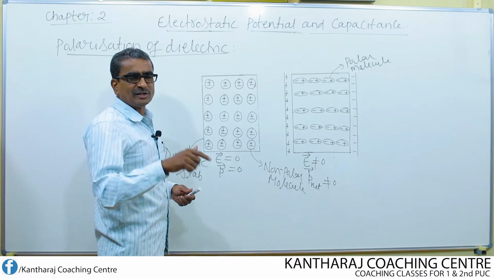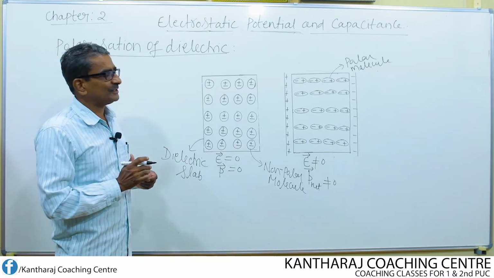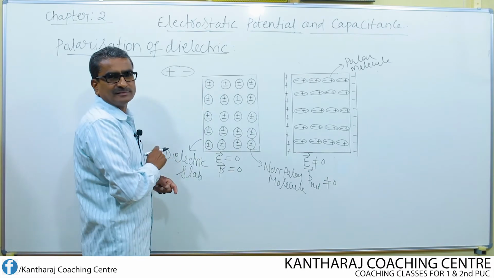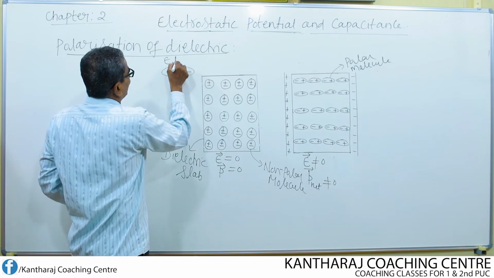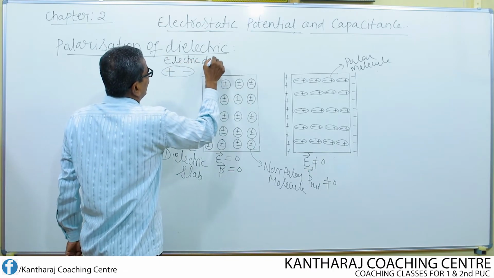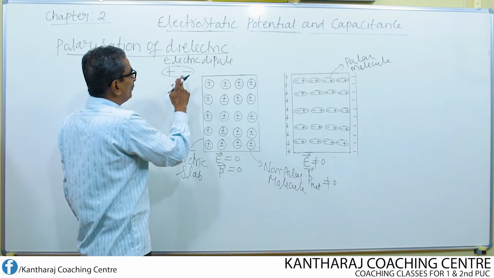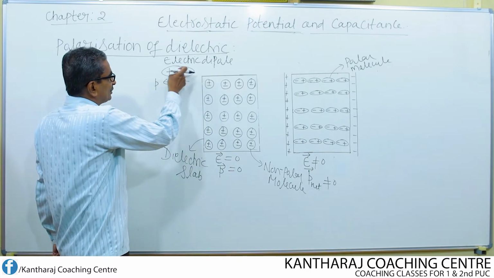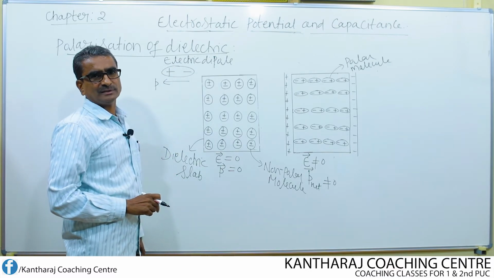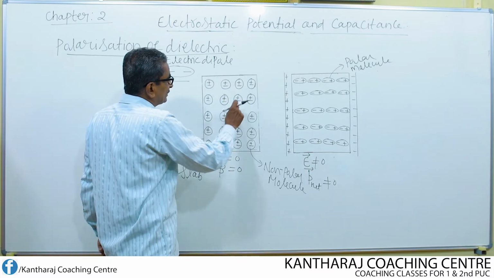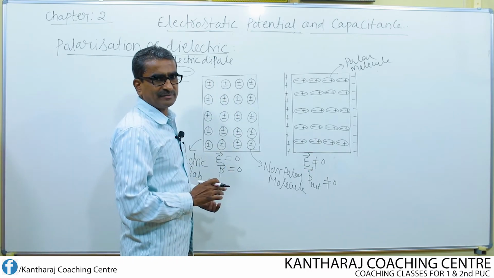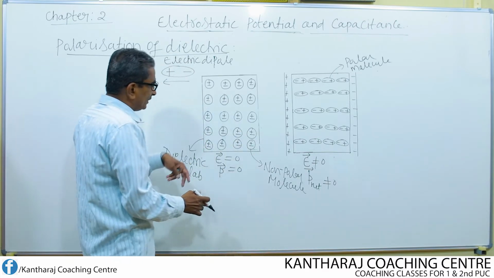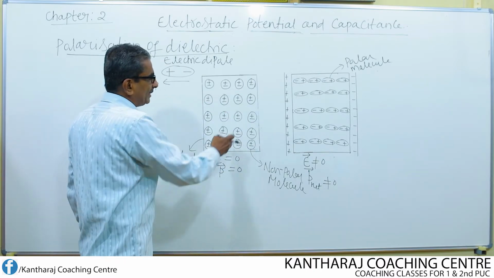For a molecule to possess a dipole moment, the positive and negative charges of that molecule should get separated like this. Now this acts as an electric dipole. If this acts as an electric dipole, then it possesses a dipole moment whose direction is from negative charge to positive charge. But all the positive charges and negative charges of the molecules are found to be coinciding. That is why it is not a dipole. When it is not a dipole, there is no dipole moment, hence the net dipole moment is 0.